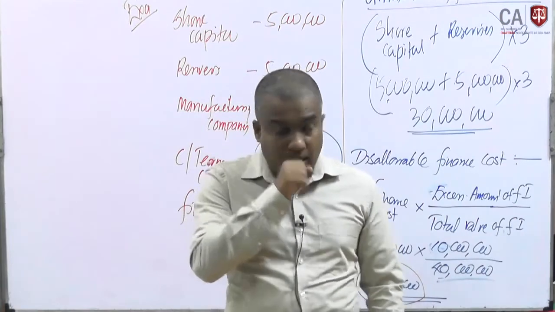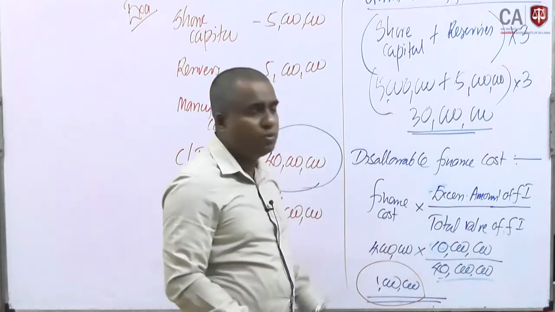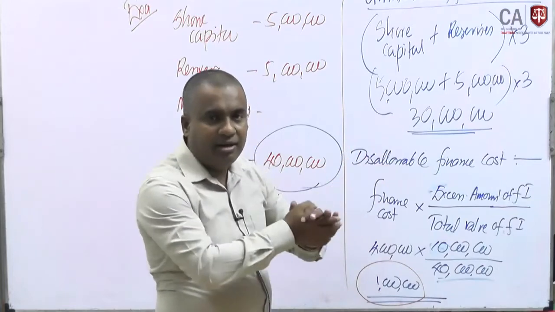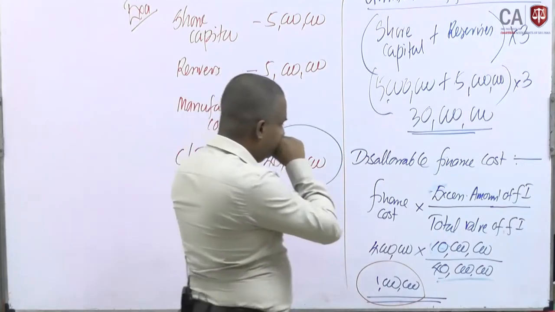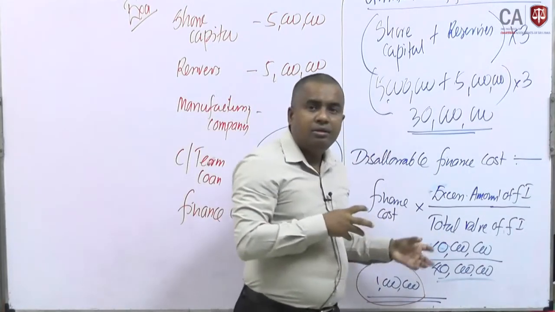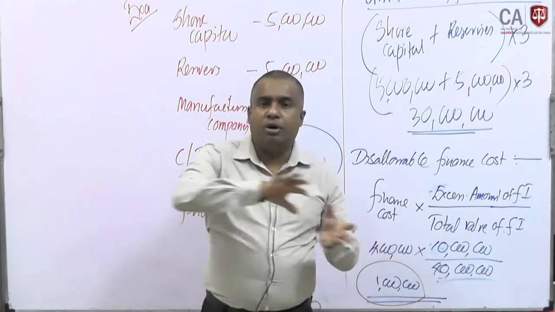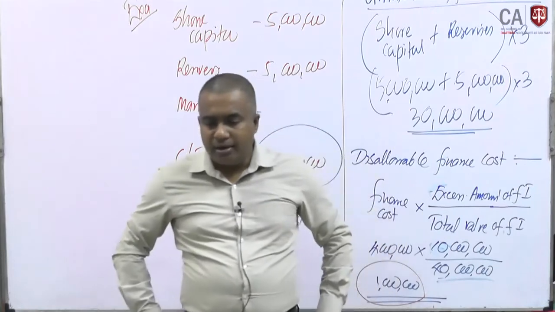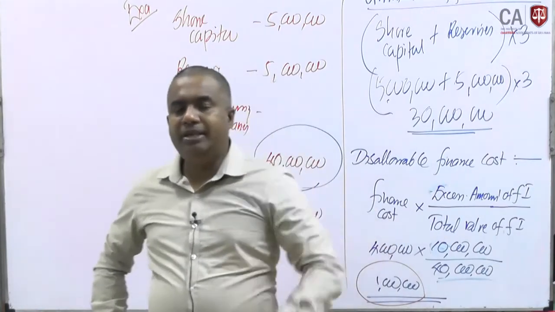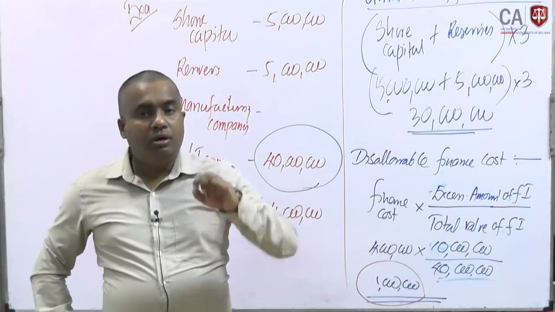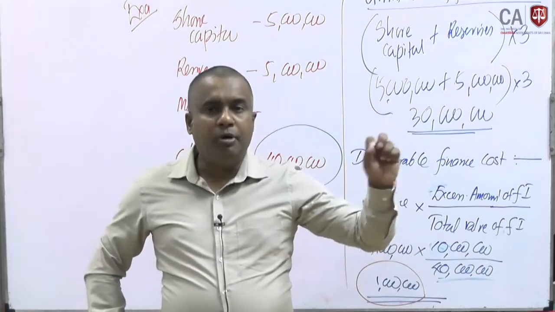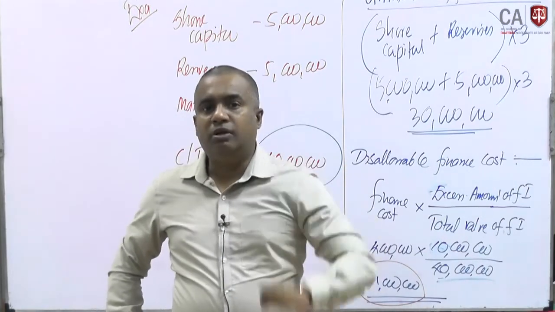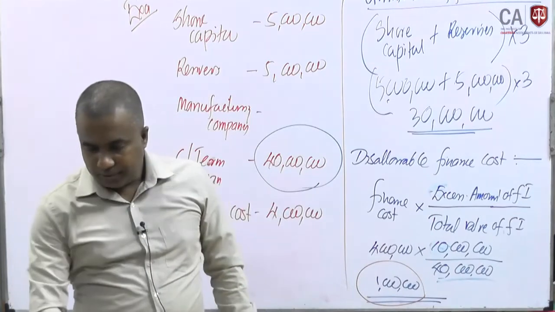After calculating this value, this disallowable component should be removed from the calculation. Likewise, we can identify the value attributable to the allowable limit of the finance instrument.